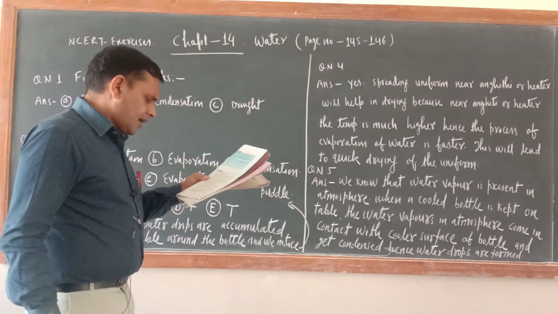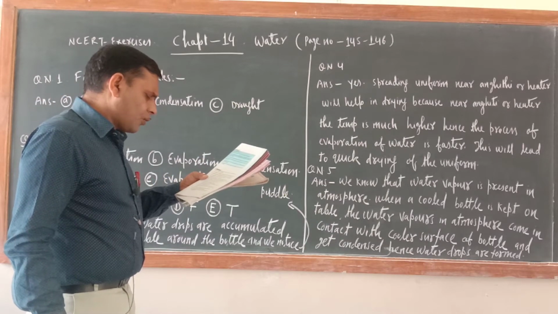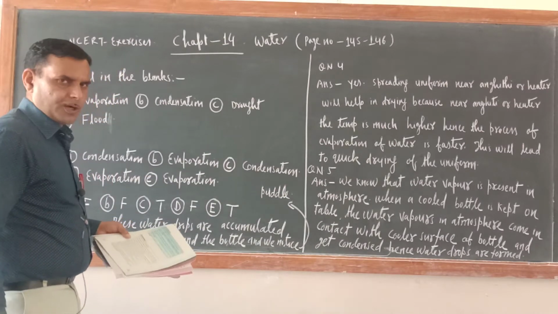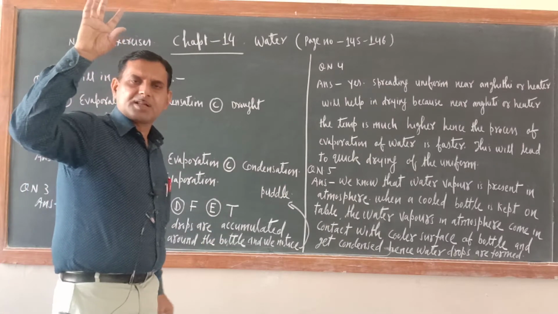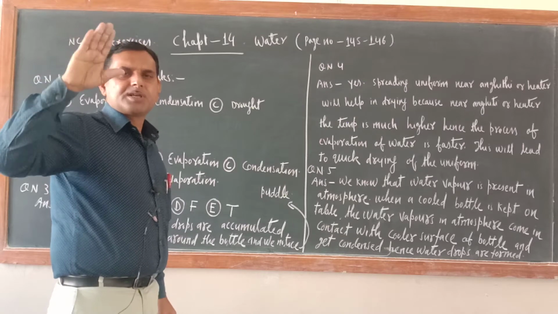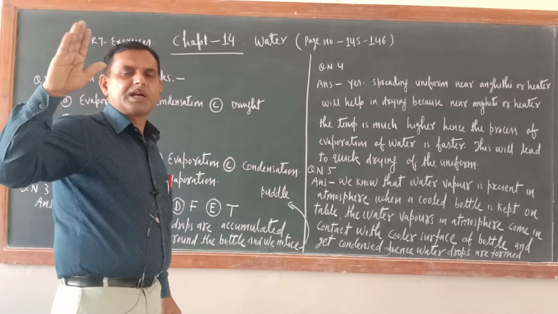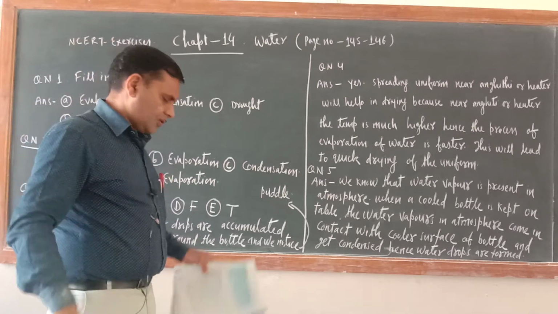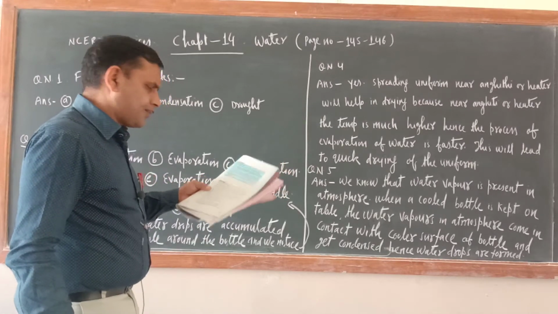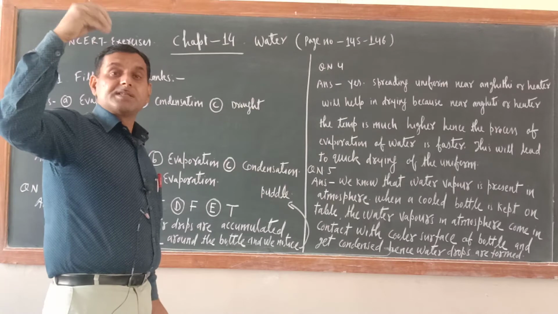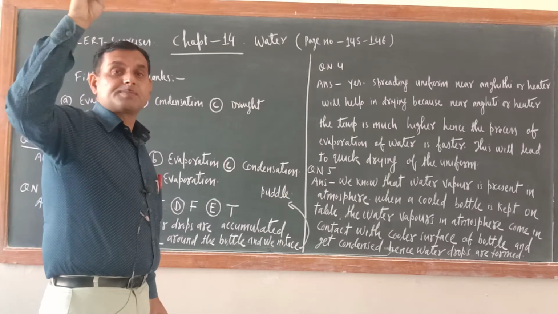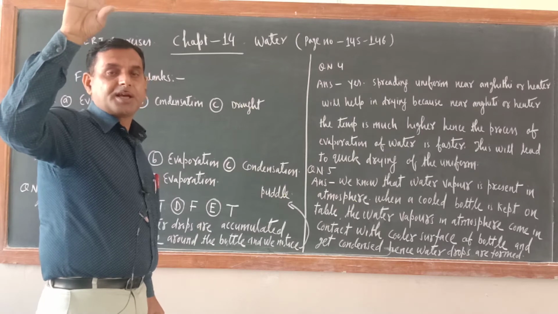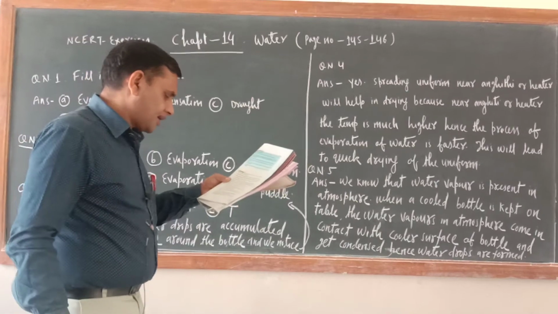Next one is fog appearing on a cold winter morning. This is because of condensation. Because water vapors are there in the air, when temperature is low, means cooling conditions are there, those water vapor will condense. That is why fog appears, and those condensed water drops are suspended in particles which are there in the air.